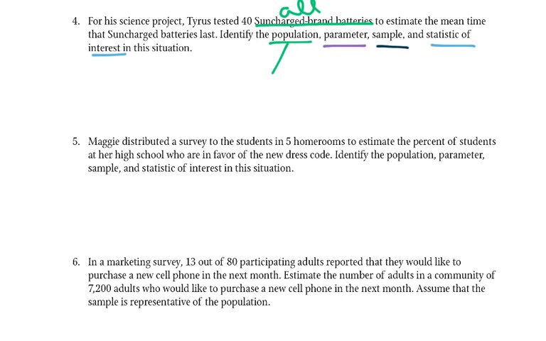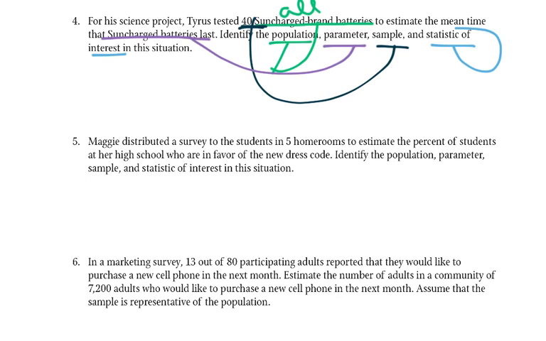The sample would be the 40 that they actually tested, out of all of those batteries. The parameter is how long do their batteries last, okay? And the statistic of interest was the mean time in those 40. Alright? So that's essentially what we're doing for the rest of them.